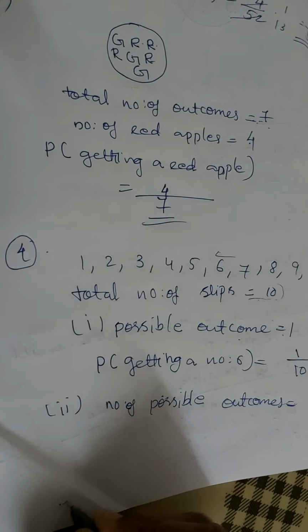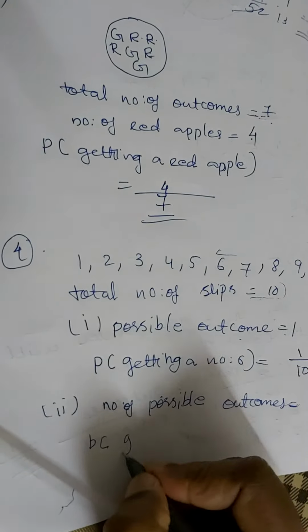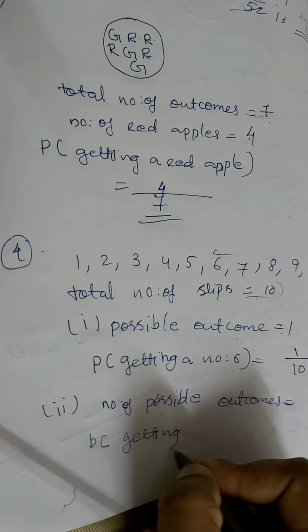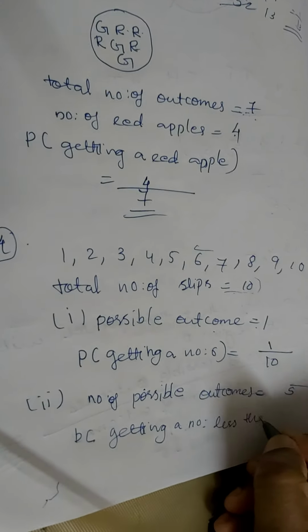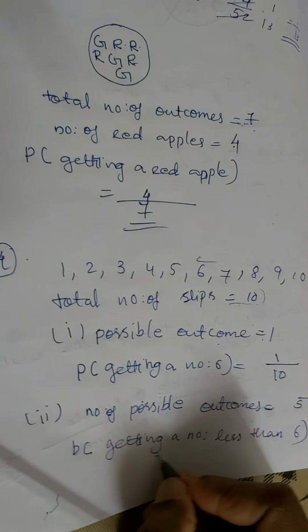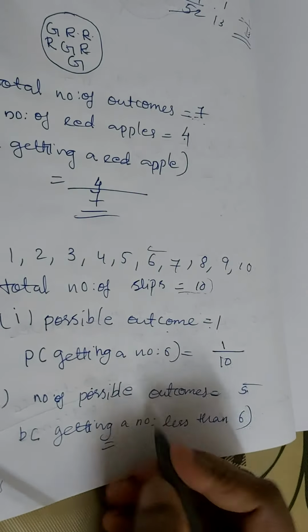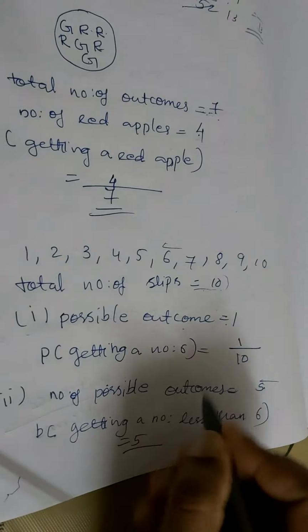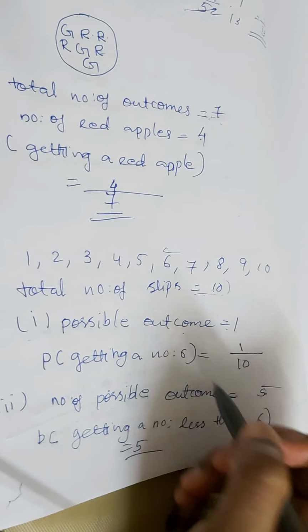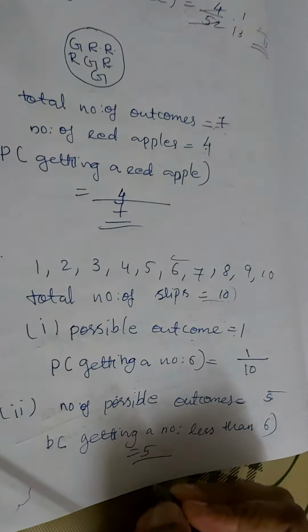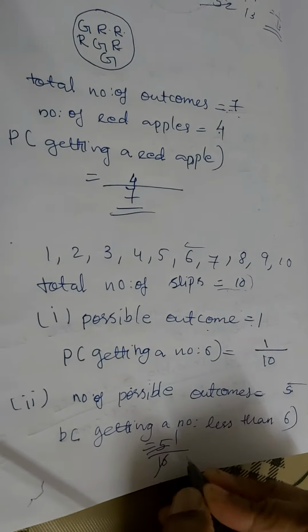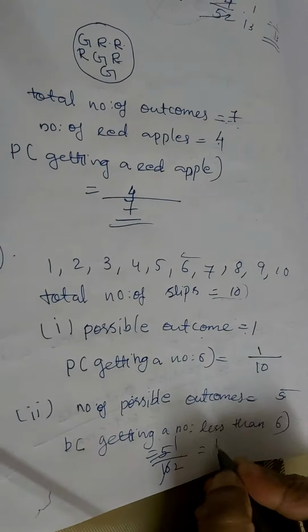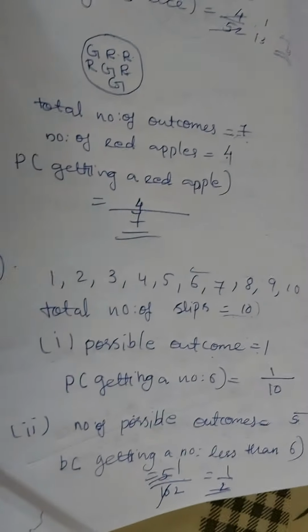So probability of getting a number less than 6 is equal to number of possible outcomes, 5, divided by total number of outcomes, always 10. 5 divided by 10, we can cancel here. 1 into 5, 5. 2 into 5, 10. So we will get 1 by 2 as the final answer.